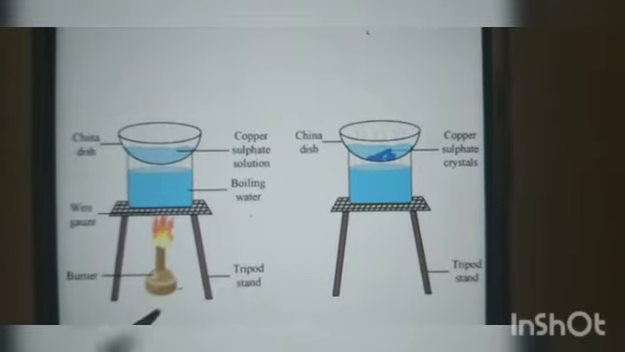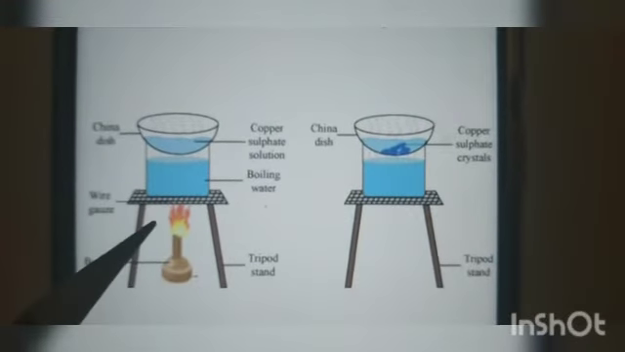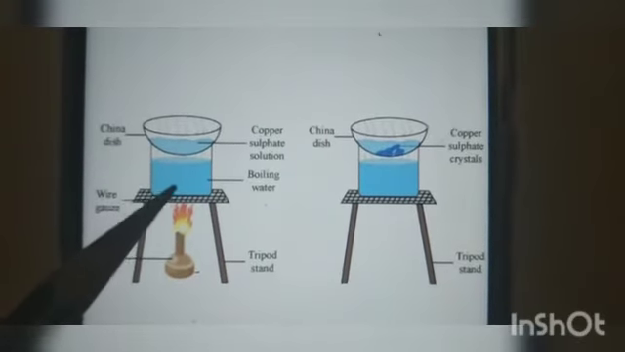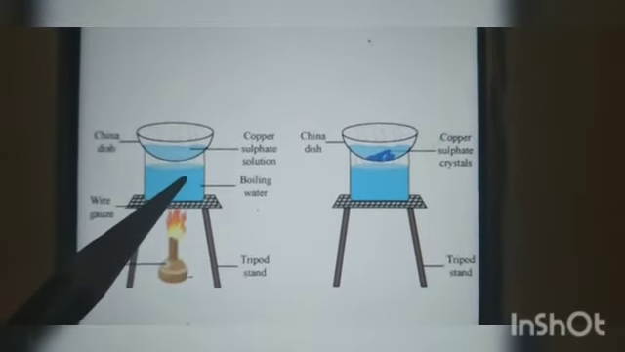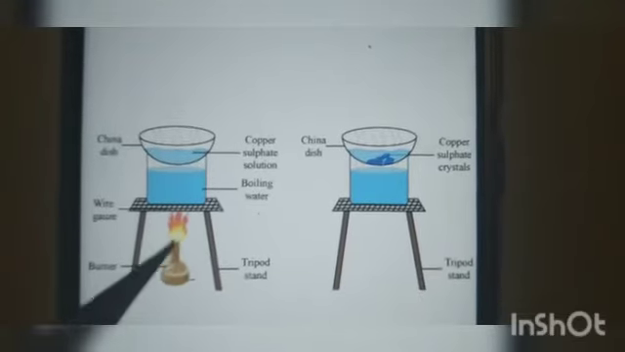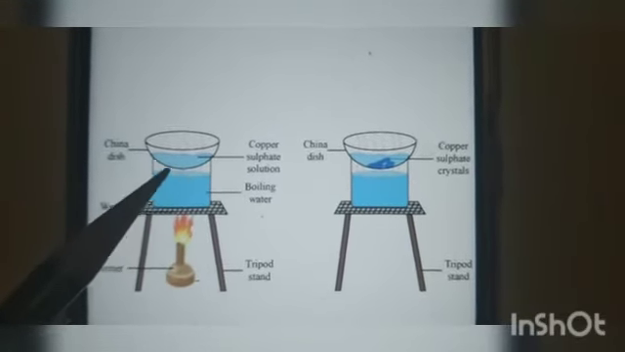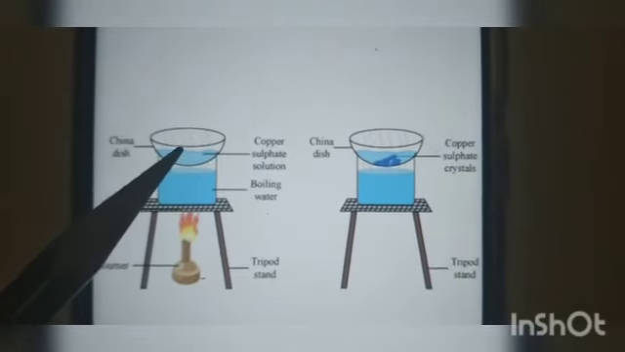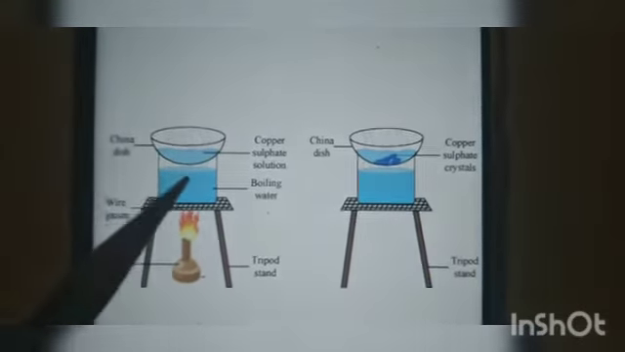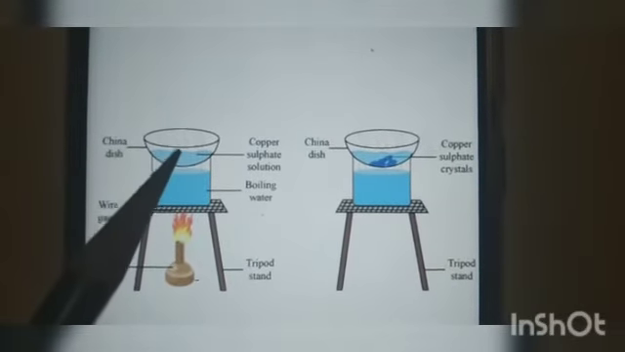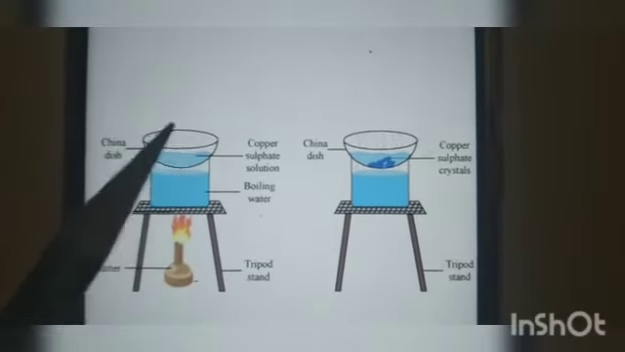Take a tripod stand. On that you have to keep a wire gauze. On that you have to keep a beaker. In that you have to take water, and then you have to boil it. At the mouth of this boiling beaker, you have to keep a china dish. Here we are not heating directly, we are heating indirectly. So you have to evaporate the solution.